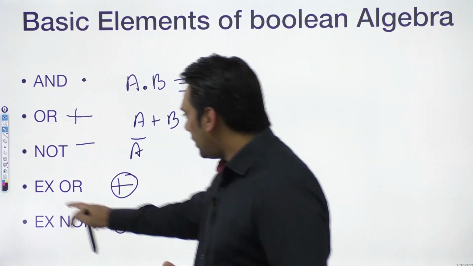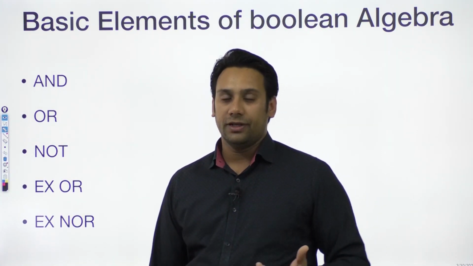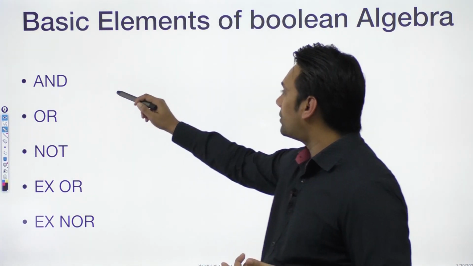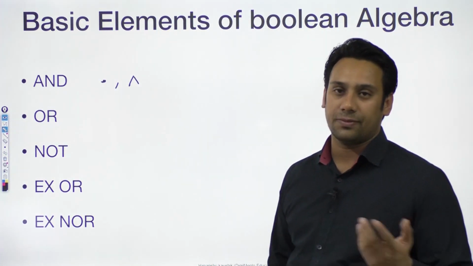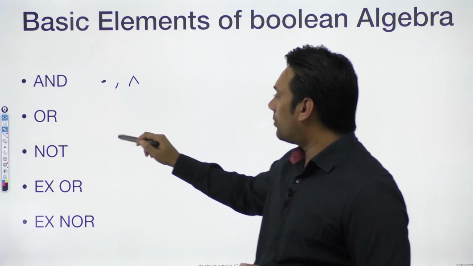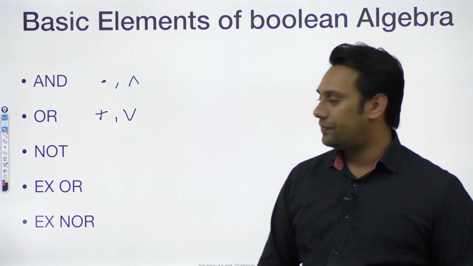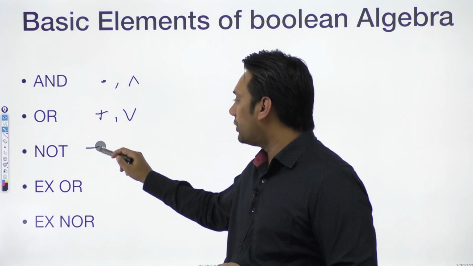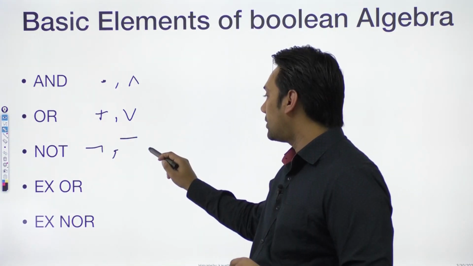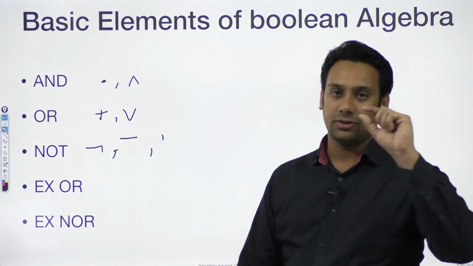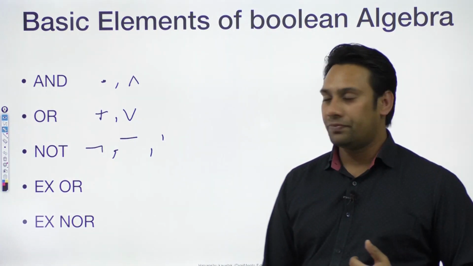Now, it also happens that for different kinds of Boolean algebra, we use different symbols, right? So for example, for the AND operation, we use a dot. We can also use this sign, which is representing conjunction. For the OR operation, we can use a plus sign, or we can use this sign, which is representing disjunction. For the NOT operation, in some books they are using this sign. In some books they are using this sign for complementation. In some books they are using a single comma on top to represent the complementation or the NOT operation.